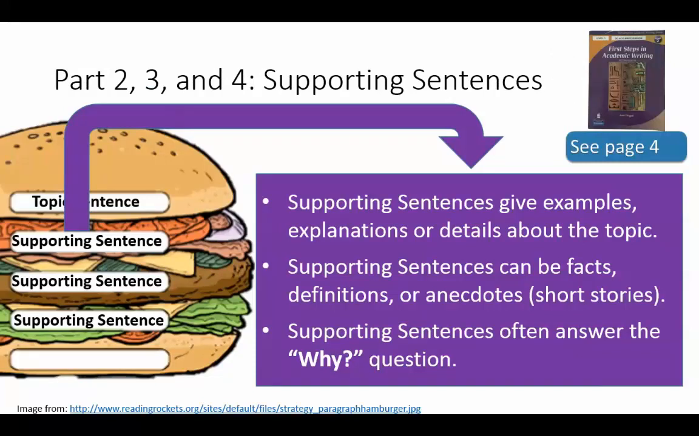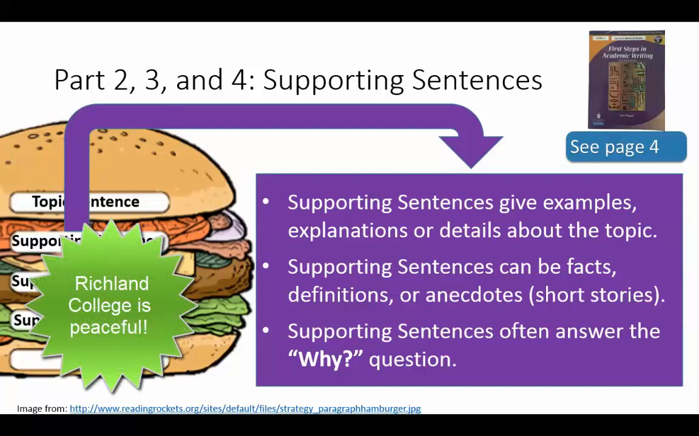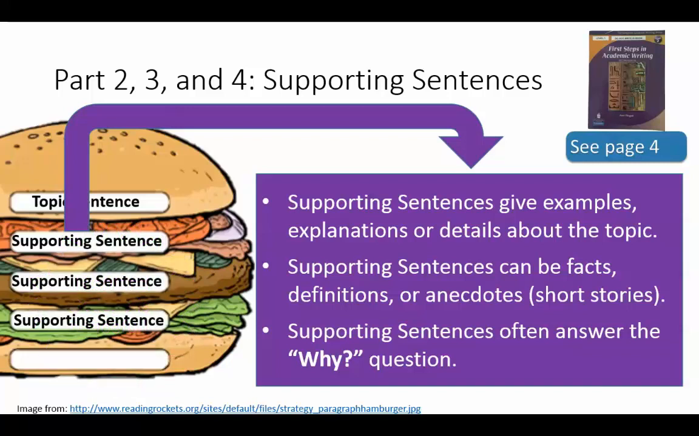Let's move on to the supporting sentences. So supporting sentences give examples, explanations, or details about the topic. Supporting details can be facts, definitions, or anecdotes, which are just short stories. Supporting sentences often answer the why question. So if you have a topic sentence, for example, Richland College is peaceful, the supporting sentences will answer the question, why is Richland College peaceful?